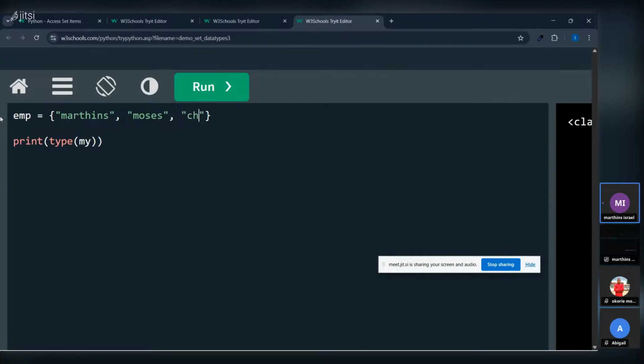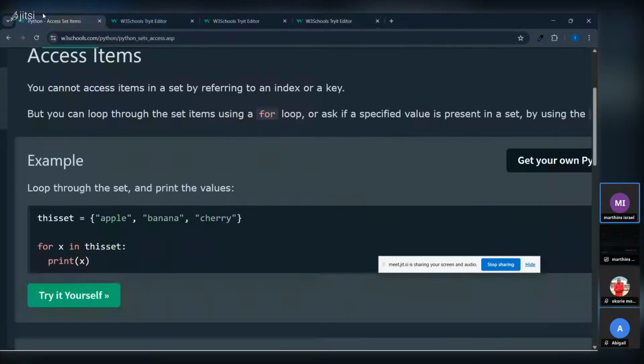And let's say Sherry. So now we want to print what? We want to call the keys or the values, which we did here. We say you cannot access this, but you can loop through.